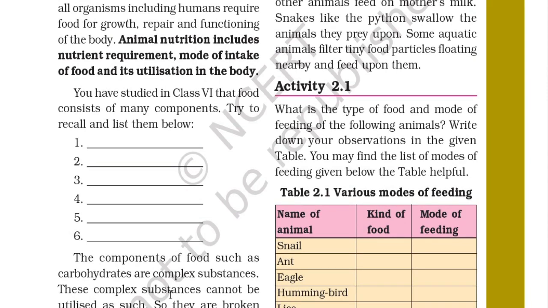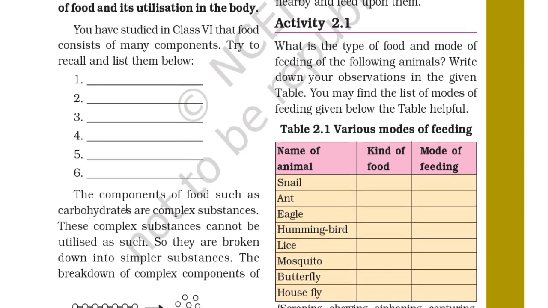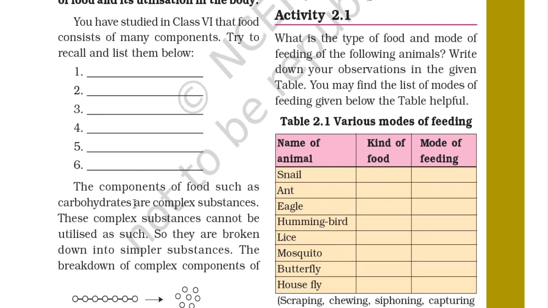And you have studied in class 6 that food consists of many components. Try to recall them one by one. The components of food such as carbohydrates are complex substances. These complex substances cannot be utilized as such, so they are broken down into simpler substances. Carbohydrate was generated during the photosynthesis process, so it cannot be utilized in the form in which it is created.